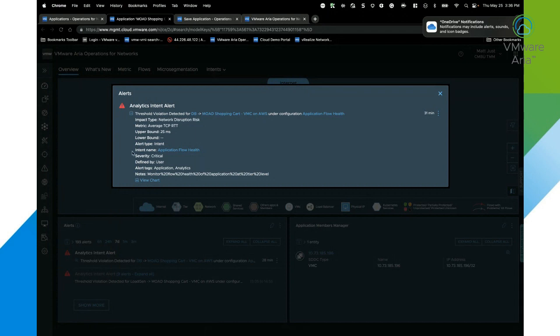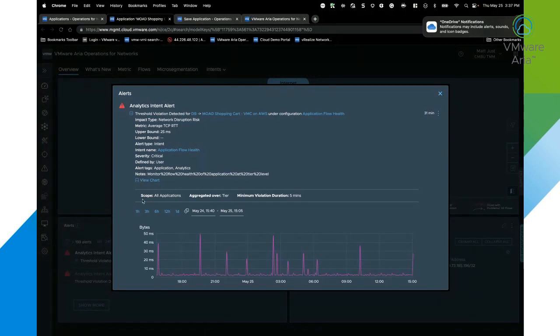And it's telling me that there was an actual deviation that caused an anomaly. So over here, when I click on view chart, I can see over the last 24 hours what that performance looked like and where I've got my baseline. And then I can see where I've had spikes in latency increase of my TCP round trip time within this specific tier and the members within that tier. So in this case, I can see that I've jumped up past our baseline of 25 milliseconds. So I may want to take a look at this to see if it might be causing an issue within my application that the end users could be experiencing.